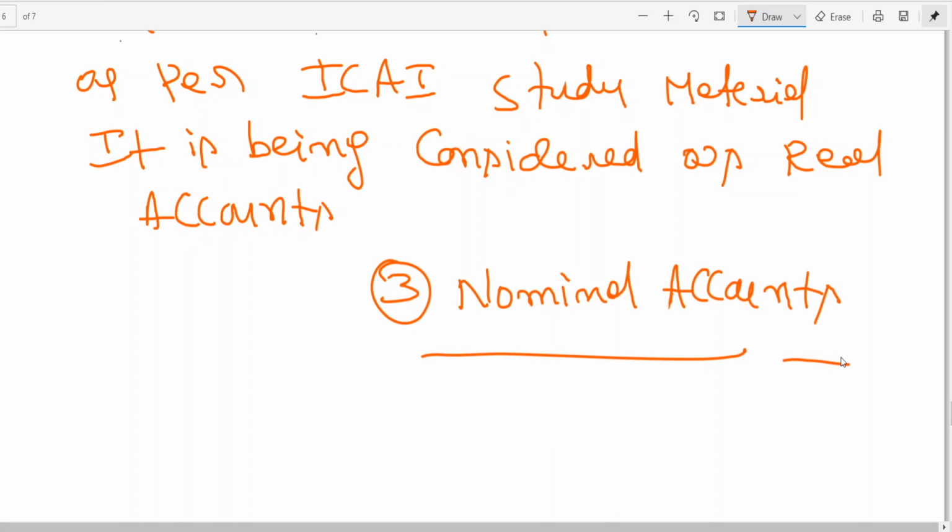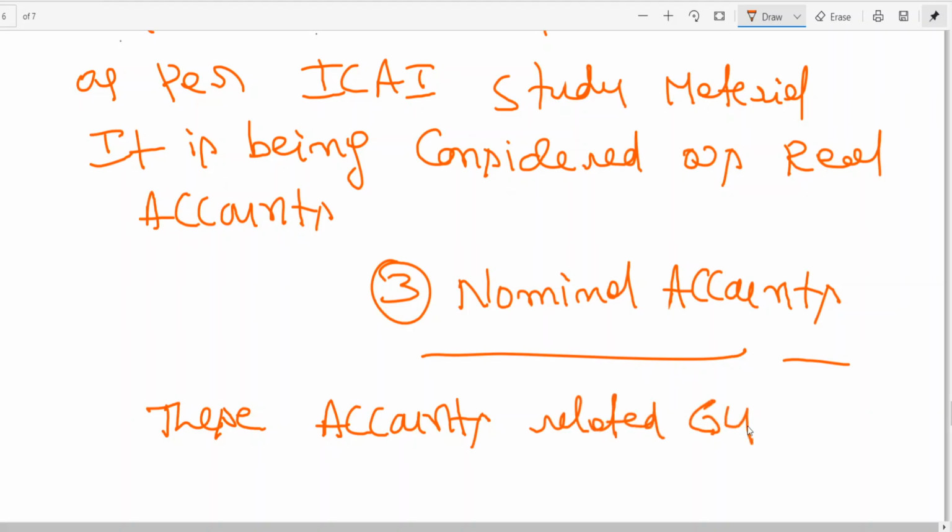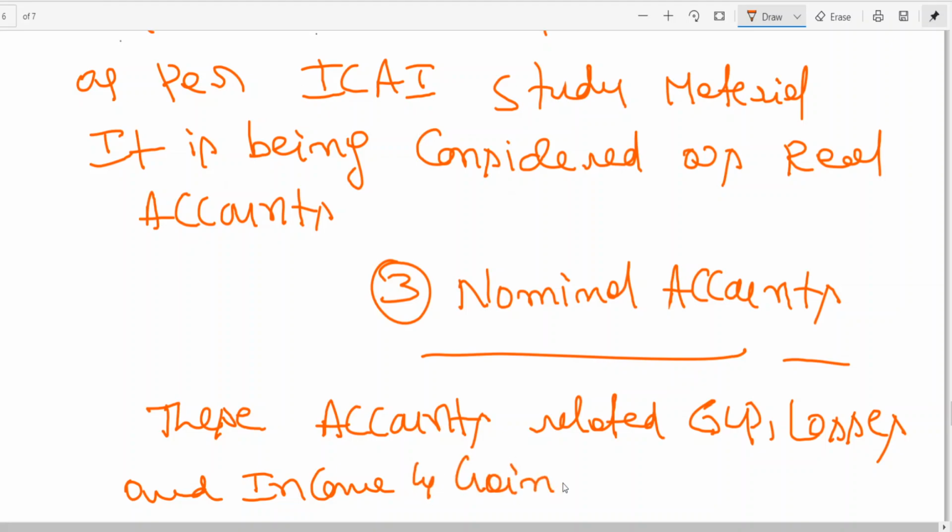Nominal account. These accounts are related to expenses, losses, and income and gains.